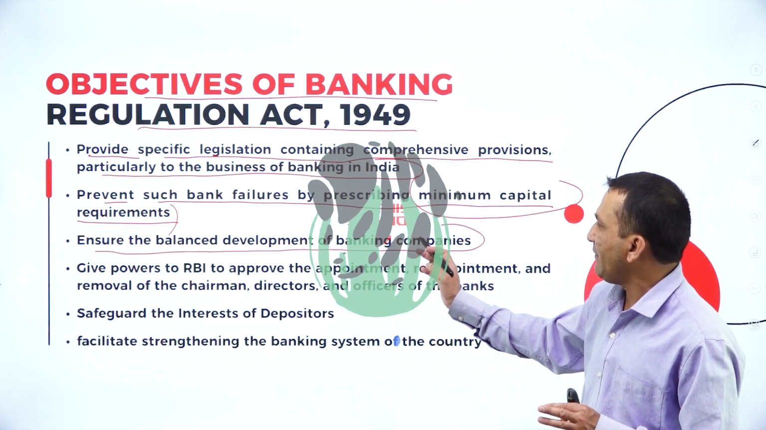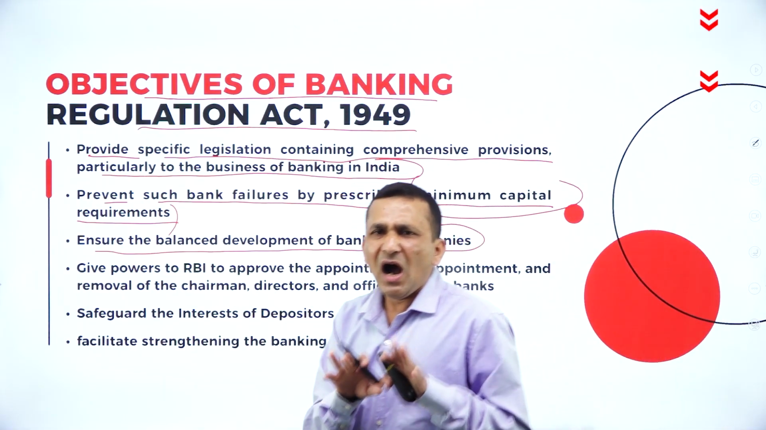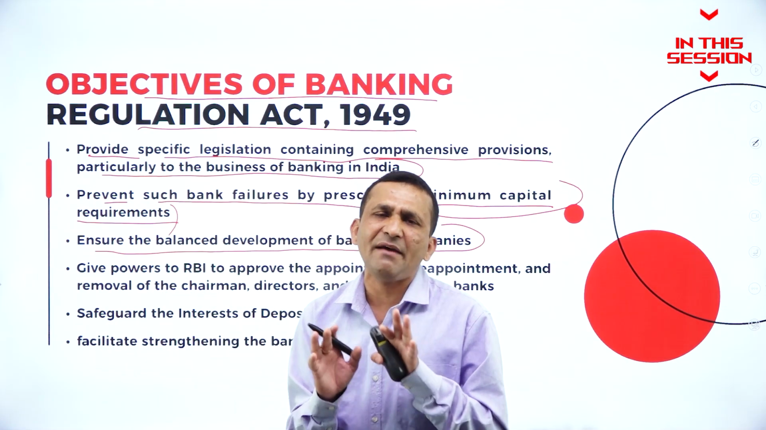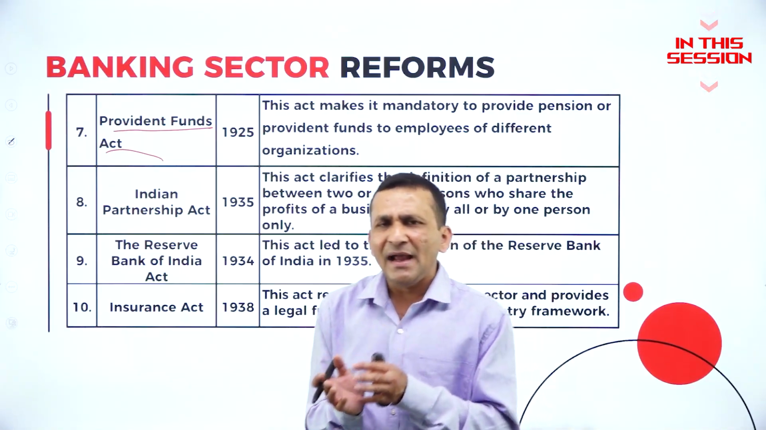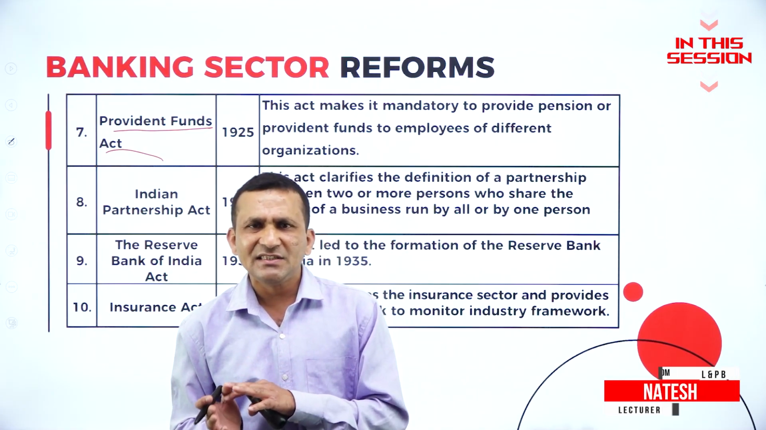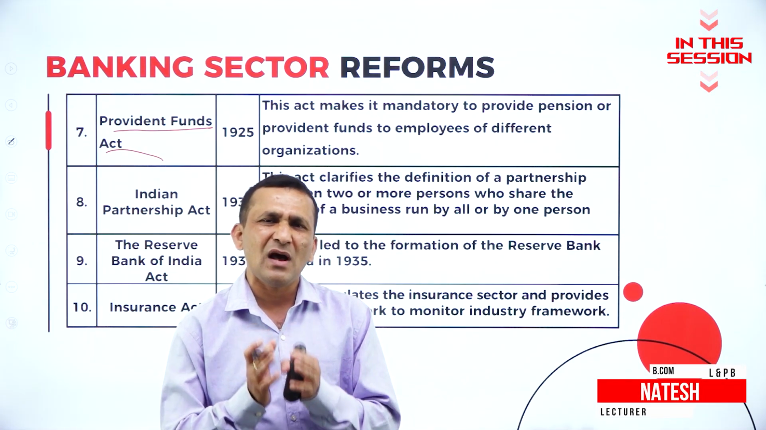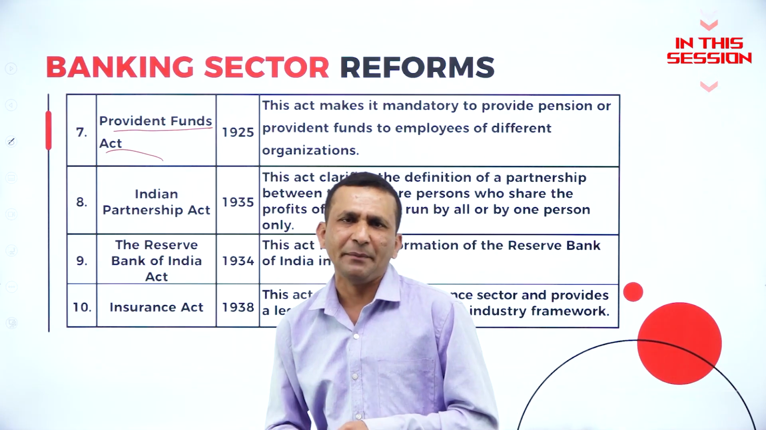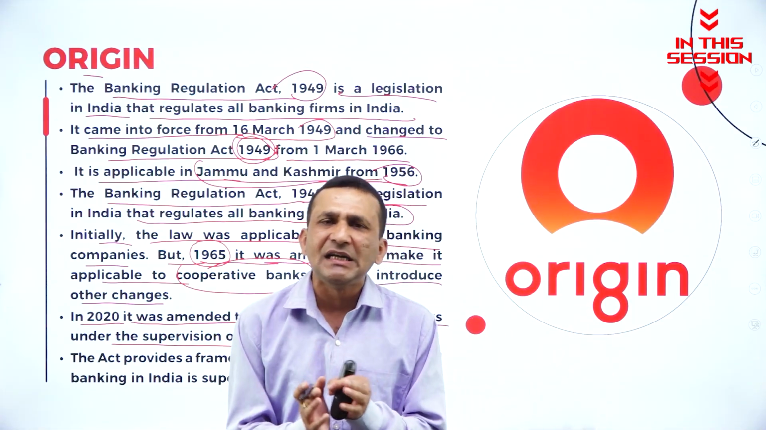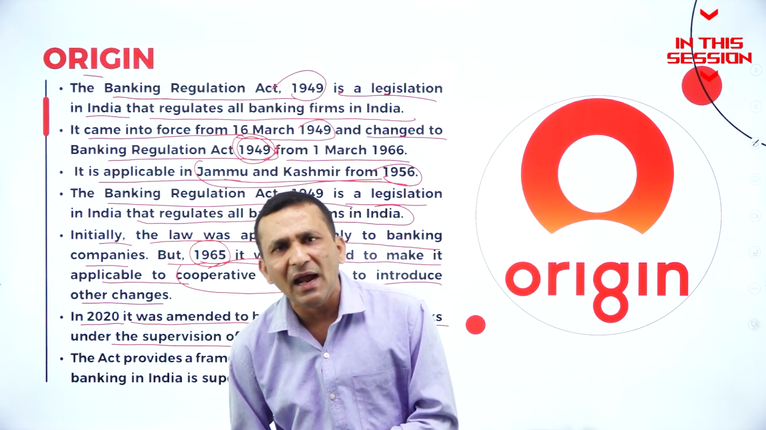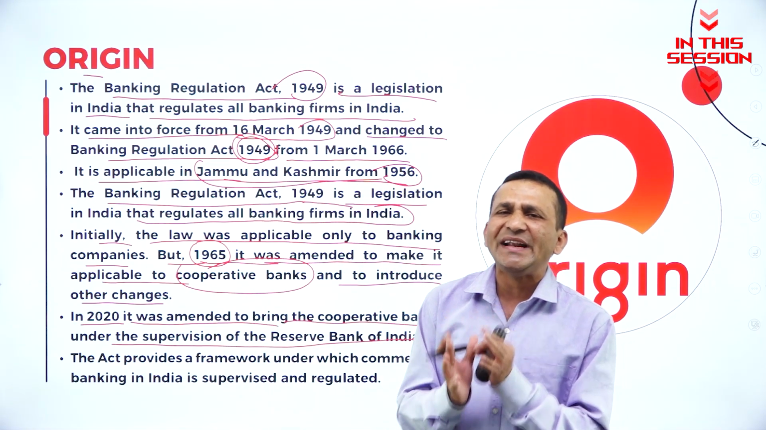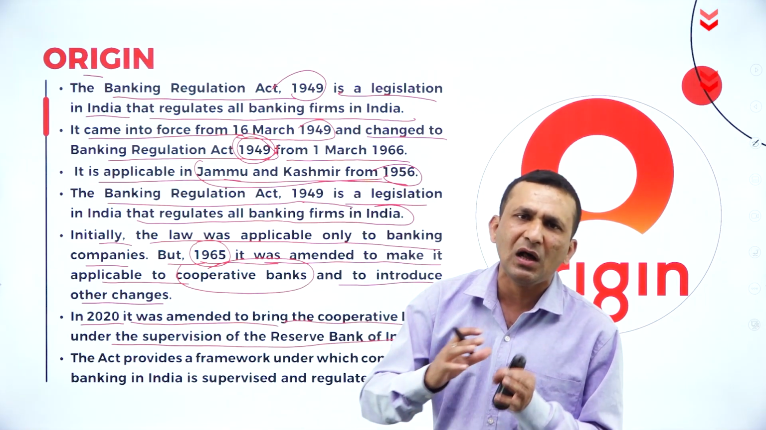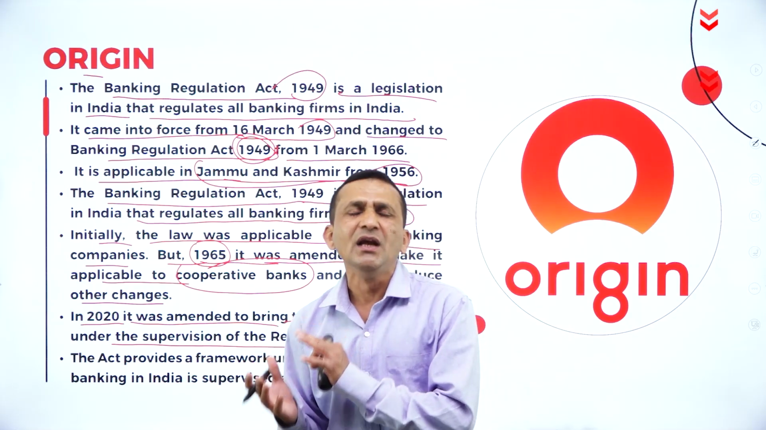Ensure the balanced development of the banking company. Any commercial bank or cooperative bank needs to balance everything properly. Under any banking operation or any organization, if employees are working, of course they want to make a compulsory provident fund or pension scheme. In our nation, RBI is the central bank. So directly or indirectly, all the commercial banks and the banking system are controlled, planned or regulated by RBI.